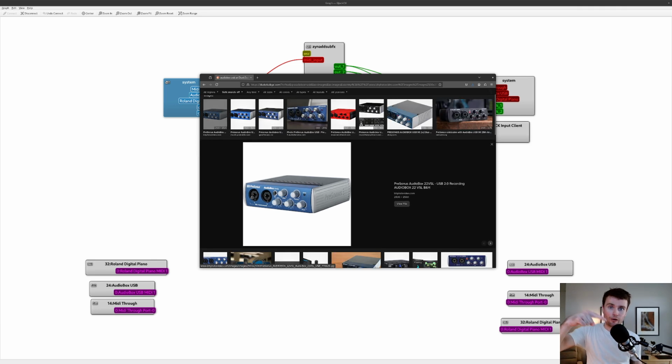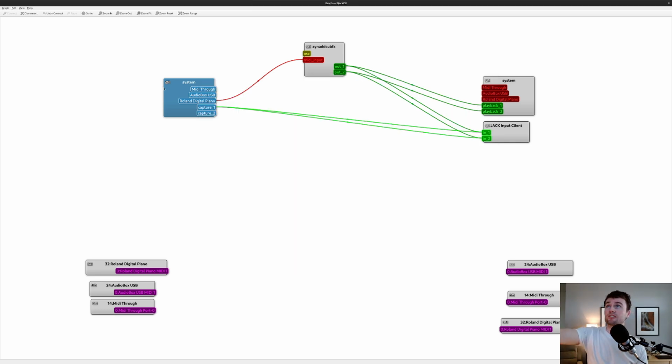So this microphone right here in front of me has this cable coming out of it, and it goes onto that AudioBox USB on my desk. And that AudioBox USB is plugged in via USB to the computer that's sitting right there. And we can see that system here is referring to the Jack system, my computer, Linux sort of stuff. And we can see that I have an AudioBox USB plugged in.